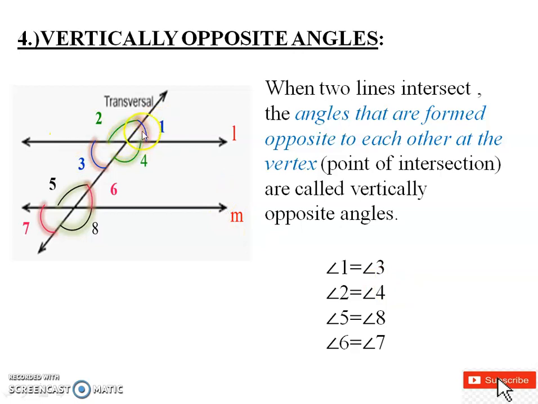Similarly, on the same vertex, we have angles 1 and 3, which are opposite. So angle 1 is equal to angle 3. Now for the downward angles, this is the vertex and they should be opposite. What are the angles which are opposite on this vertex? Angle 6 is equal to angle 7, and angle 5 is equal to angle 8. So again we have four sets of angles for vertically opposite angles.